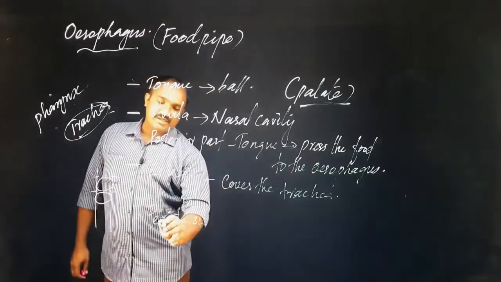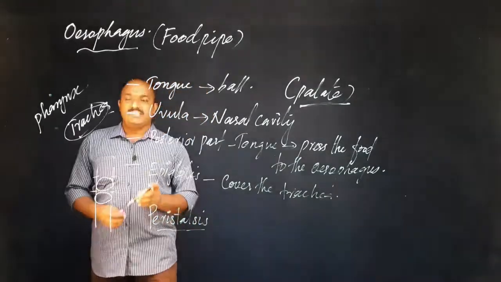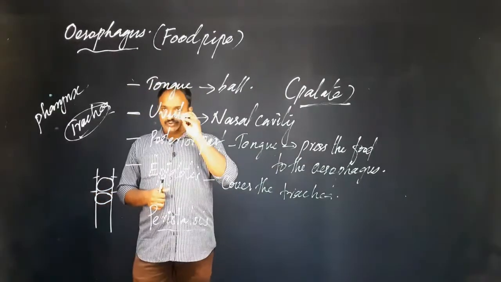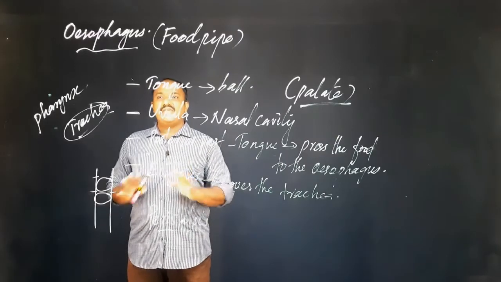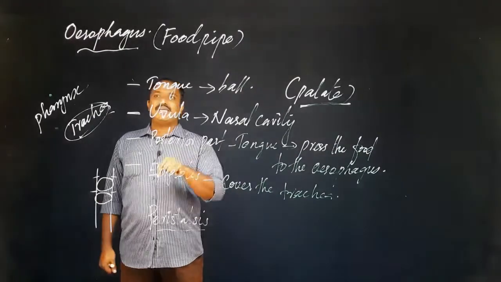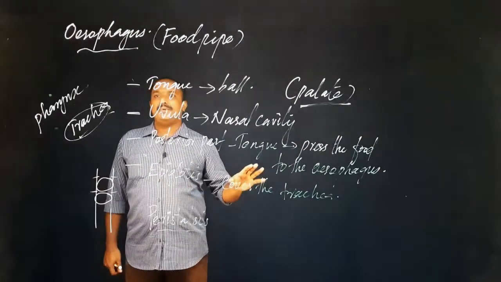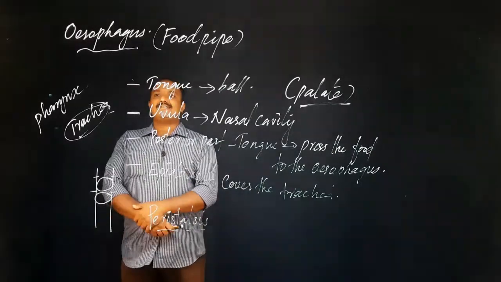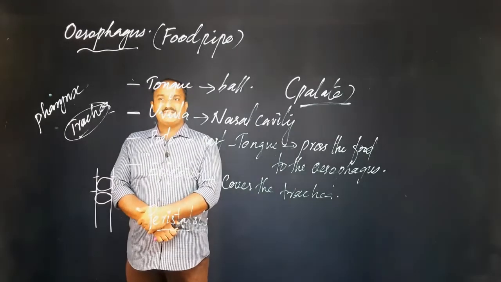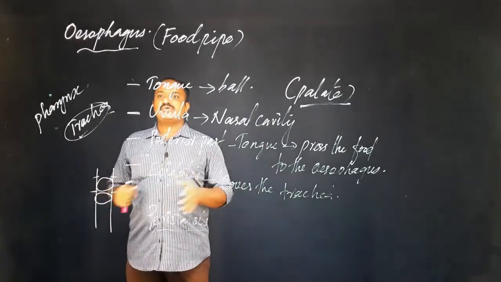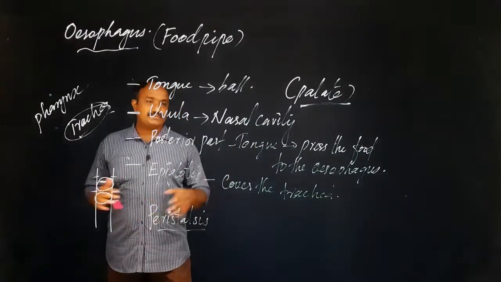So what is peristalsis? Peristalsis is the movement of the food materials through the esophagus in the form of a wave. You can say so, or you can say the wave-like movement of the food materials through the esophagus into the stomach. Okay, whichever is easy for you, that only is to be studied, others just leave it.